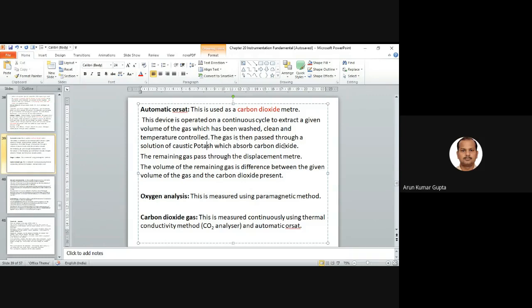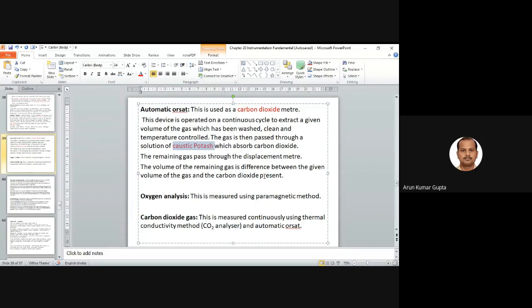The gas is then passed through a solution of caustic potash, right? Caustic potash absorbs the carbon dioxide. The remaining gas passes through the displacement meter, and the volume of remaining gas is the difference between the given volume of the gas and the carbon dioxide present.